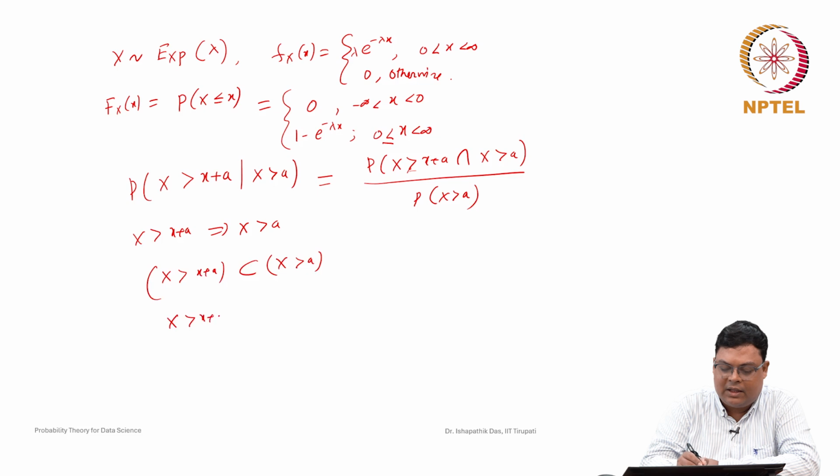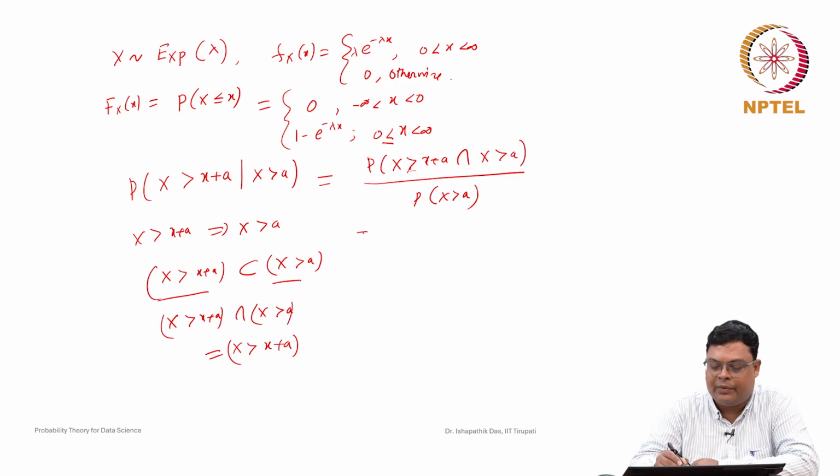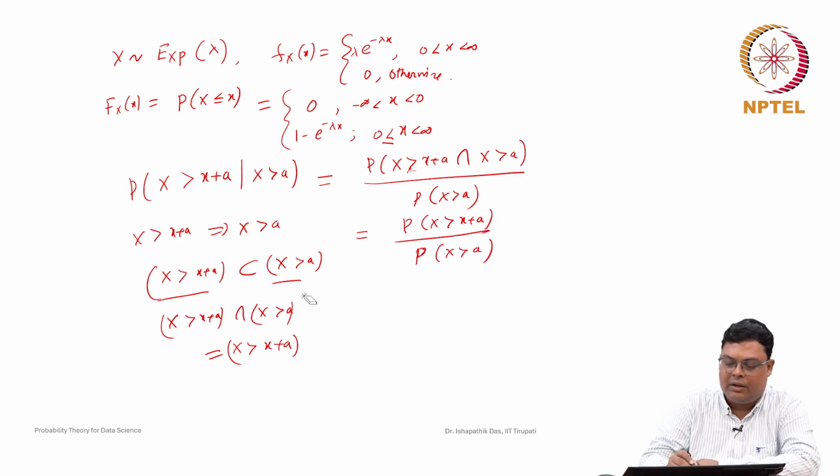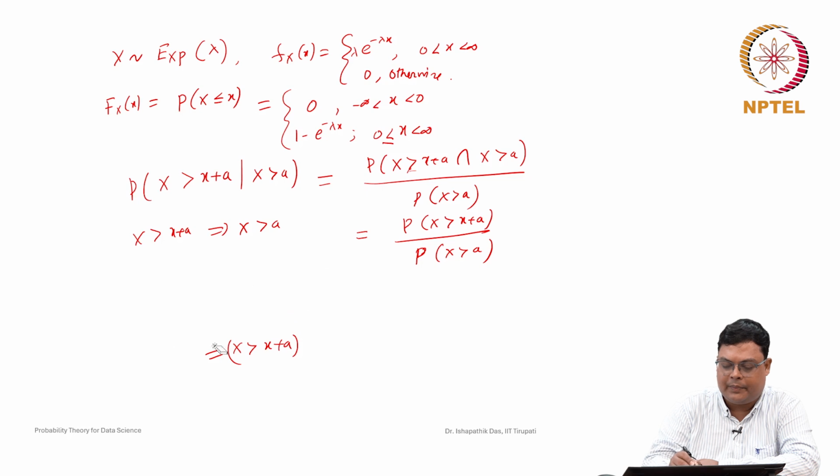Hence, X greater than x plus a intersection X greater than a is nothing but the event X greater than x plus a. So, this is the probability that X greater than x plus a divided by the probability that X greater than a. Now, we want to find these two probabilities.